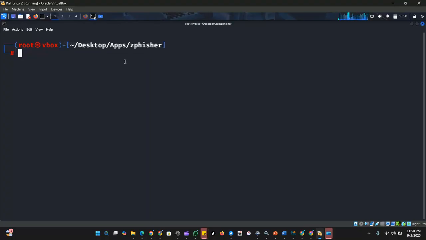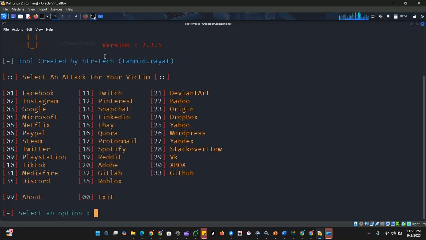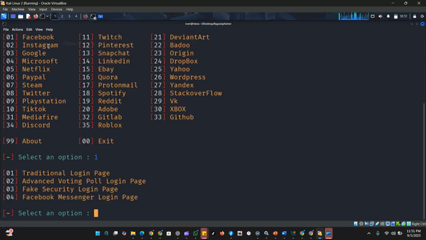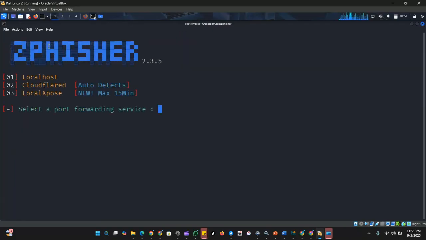Remember, before you launch any application you installed from GitHub, you have to be in the very directory. So in this case, we are already in Zfisher. So to run Zfisher, the command is bash zfisher.sh, Facebook as our platform, the traditional login page, and we are using local expose as our port forwarder.